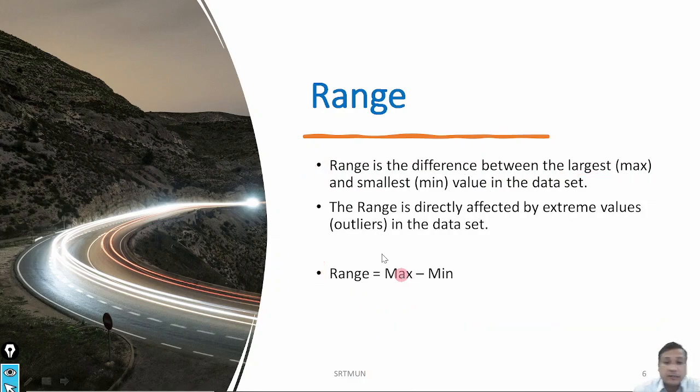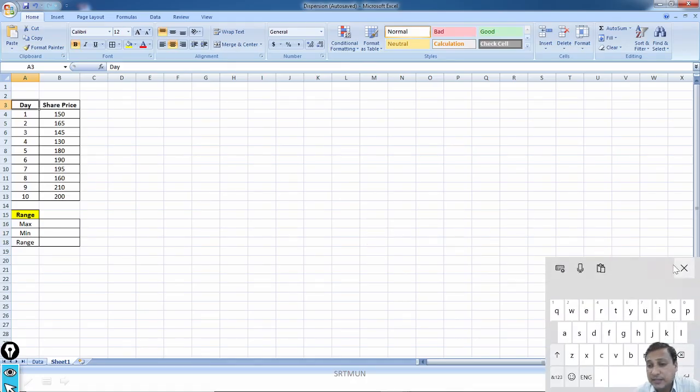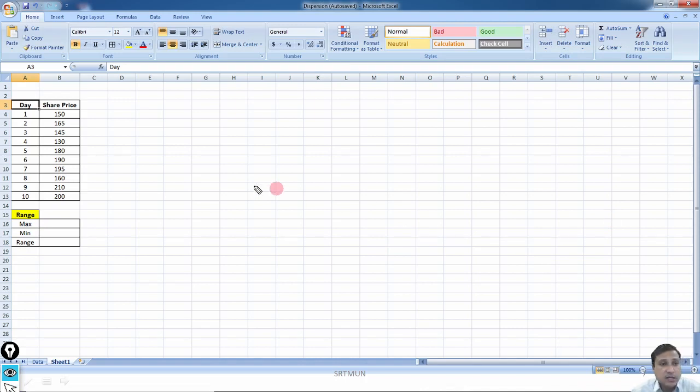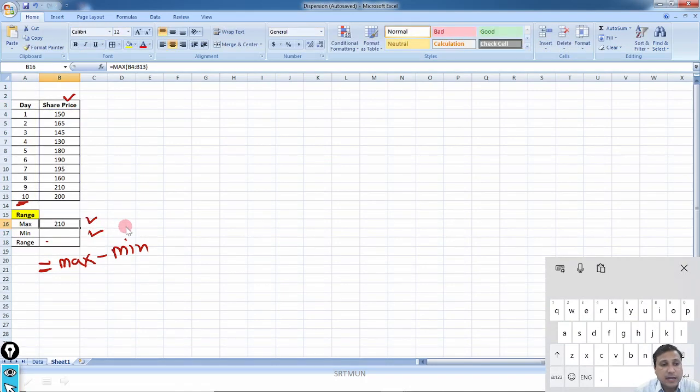Now to understand it in a better way, let me take you all to one example. Here is a sample data set, and here are the share prices that we have recorded for different 10 days. Now first we'll compute max, then we'll compute min, and then we'll compute range. There is no specific function or formula available in MS Excel. So what we'll do here in range, we'll give equal to sign max minus min, this formula that we'll use here. So let me compute max and min here.